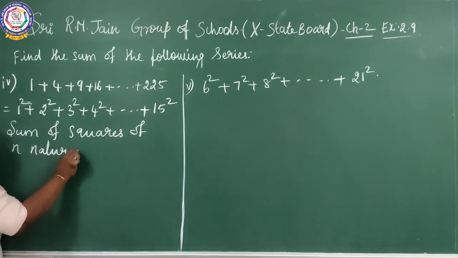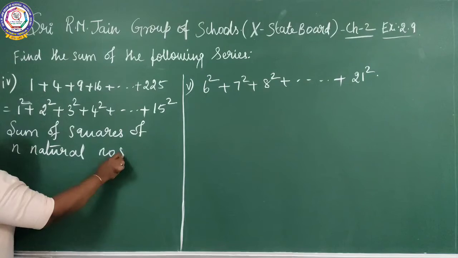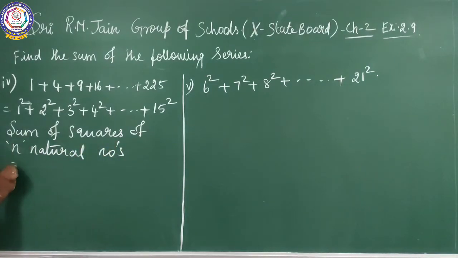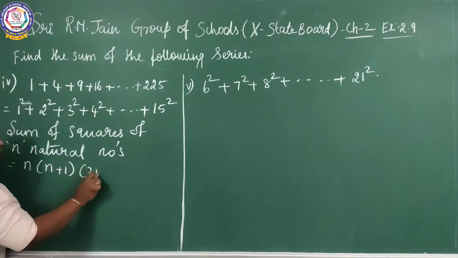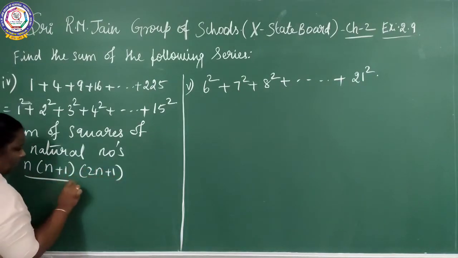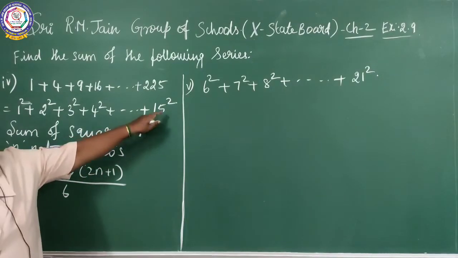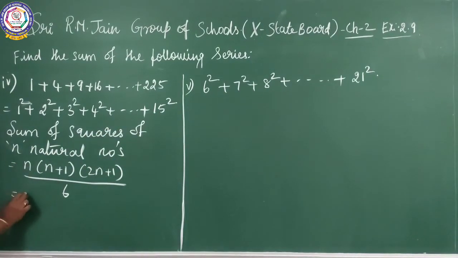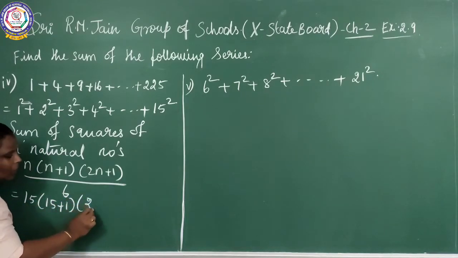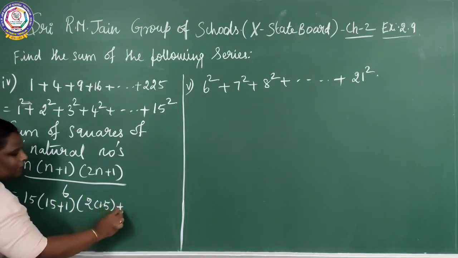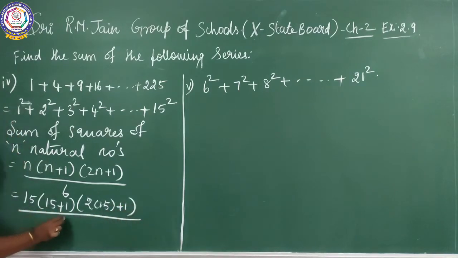So what is the formula? We can use it for that. For n natural numbers, it gives n into n plus 1 into 2n plus 1 by 6. So what is the value of n here? 15. So it gives 15 into 15 plus 1 into 2 into 15 plus 1 by 6.